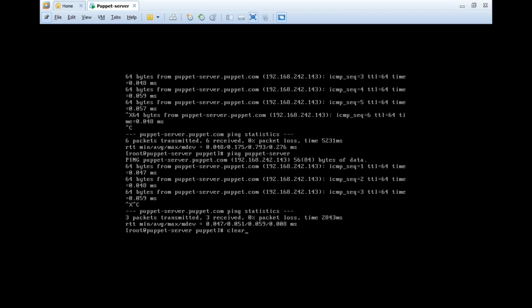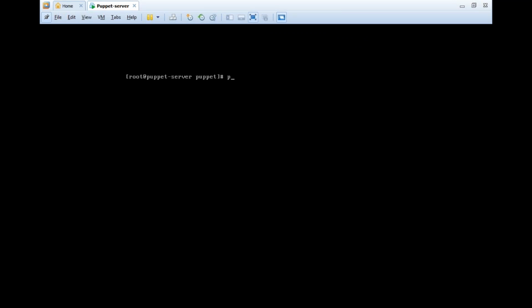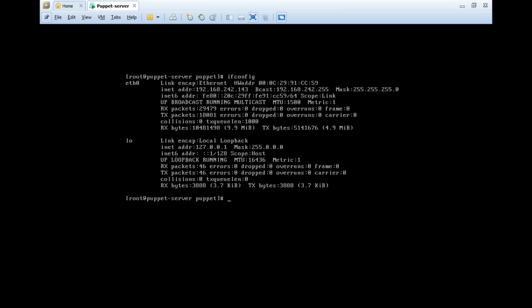Or as we know, we can ping with the IP address, 143. I think people know these things. You can ping with either the alias name, the fully qualified domain name, or the IP address.